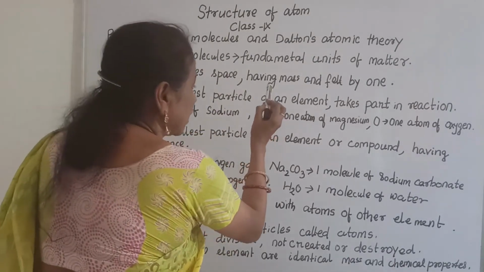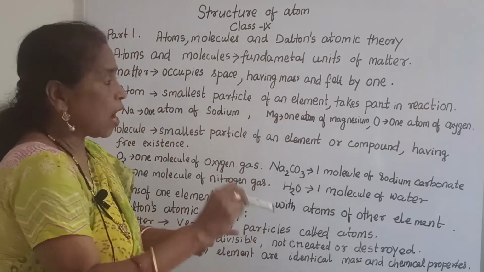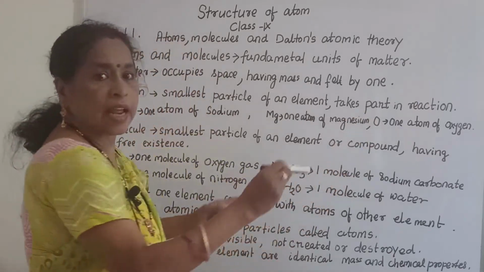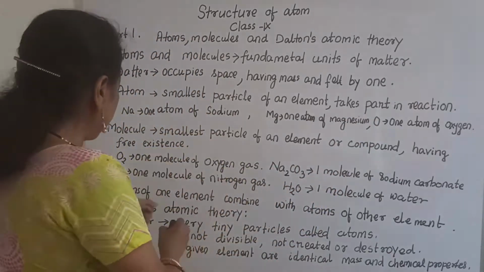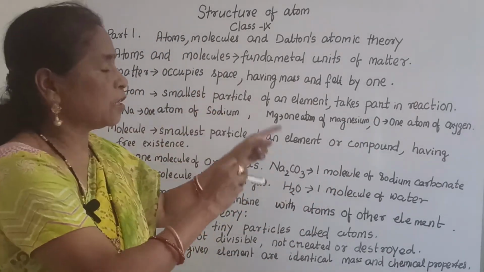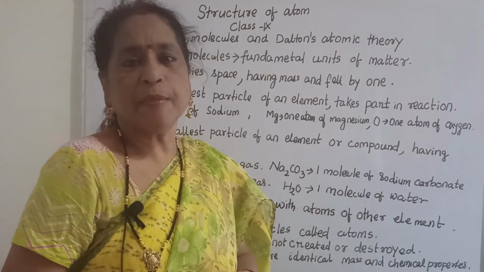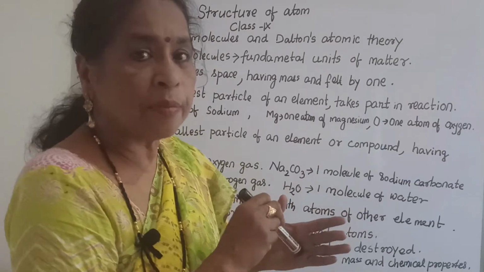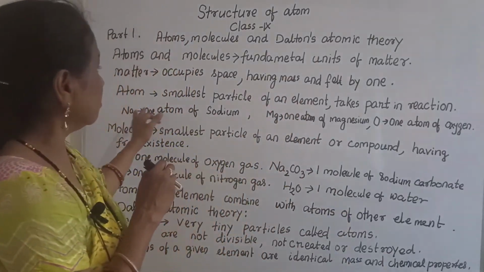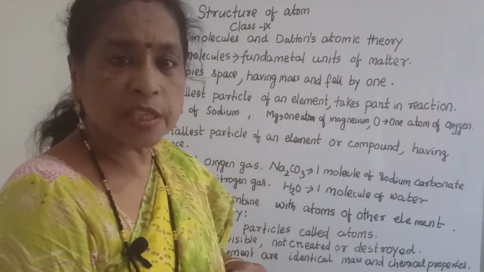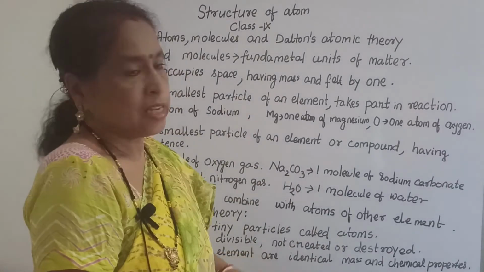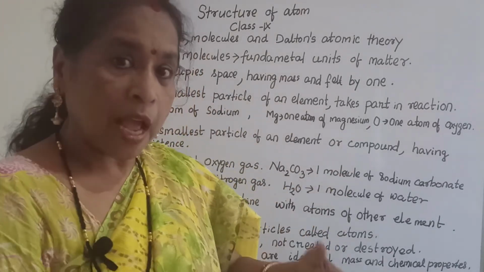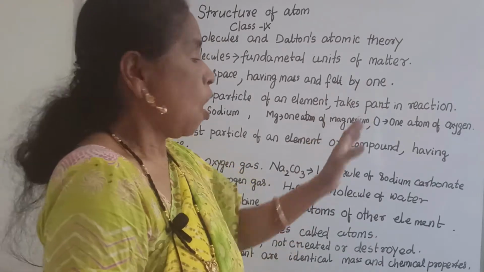Mg means one atom of magnesium. O is one atom of oxygen, where sodium, magnesium and oxygen are elements. These are the symbols of the sodium, magnesium and oxygen atoms.